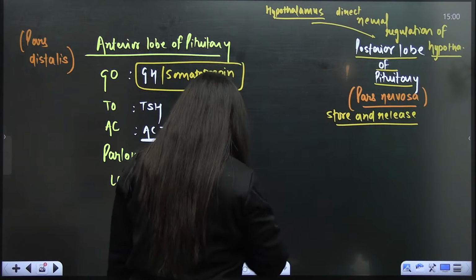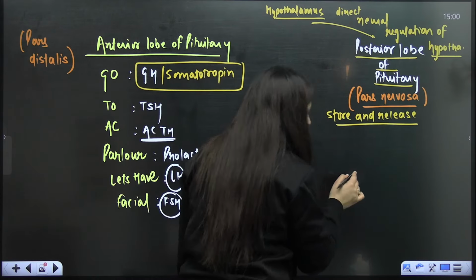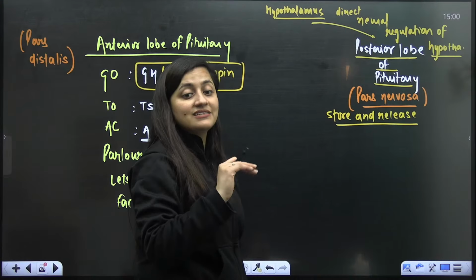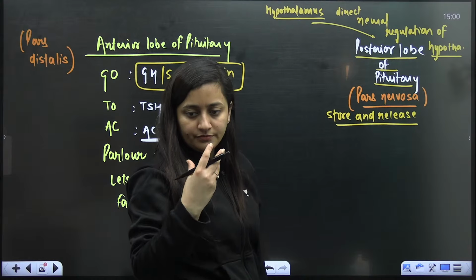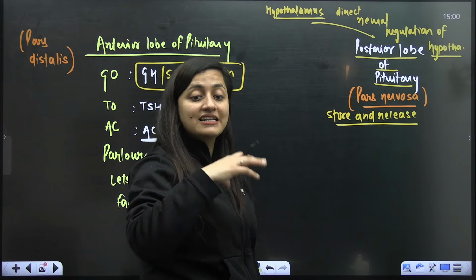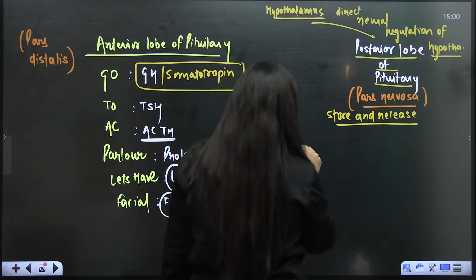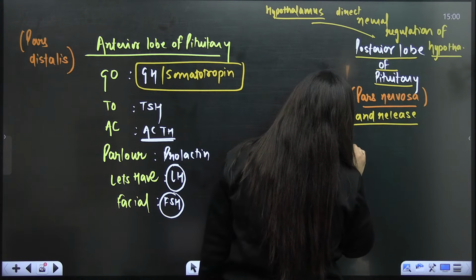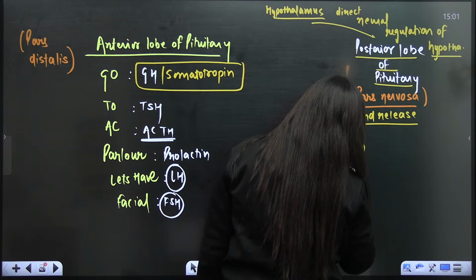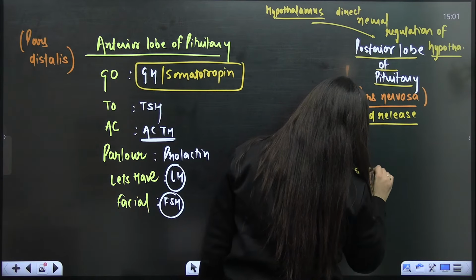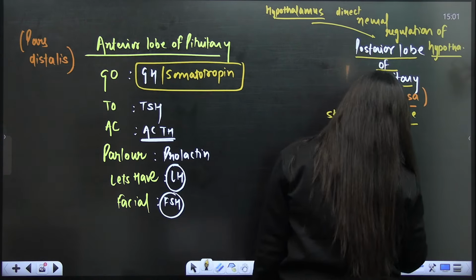So the posterior lobe of pituitary is not even considered a true endocrine gland, because it is not making the hormone, rather it is just releasing it. Two hormones we discuss here: one is oxytocin, and the other is vasopressin, which is also known as ADH.